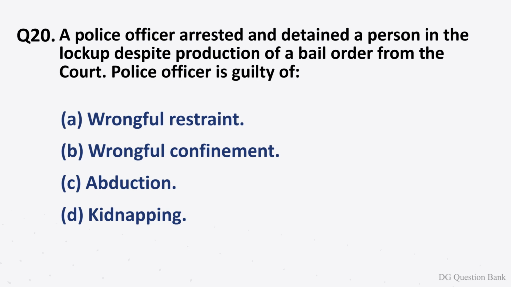Question number 20. A police officer arrested and detained a person in the lockup despite production of a bail order from the court. Police officer is guilty of. The options are option A, wrongful restraint. Option B, wrongful confinement. Option C, abduction. Option D, kidnapping. The right answer is option A, wrongful restraint.